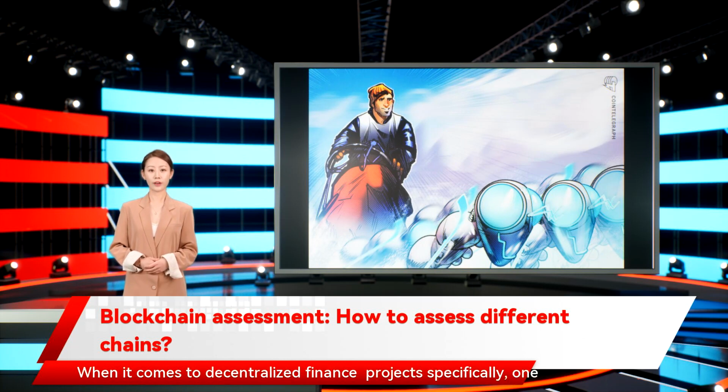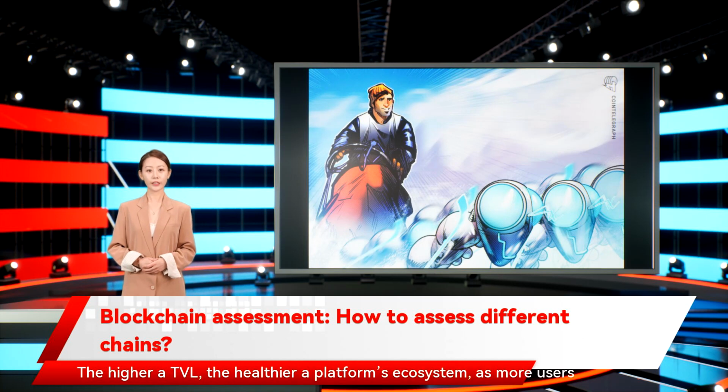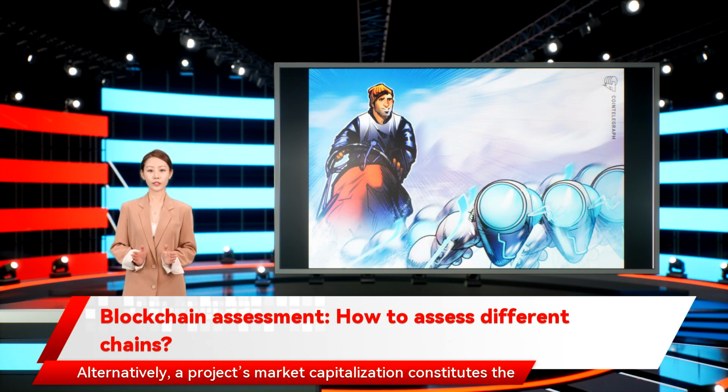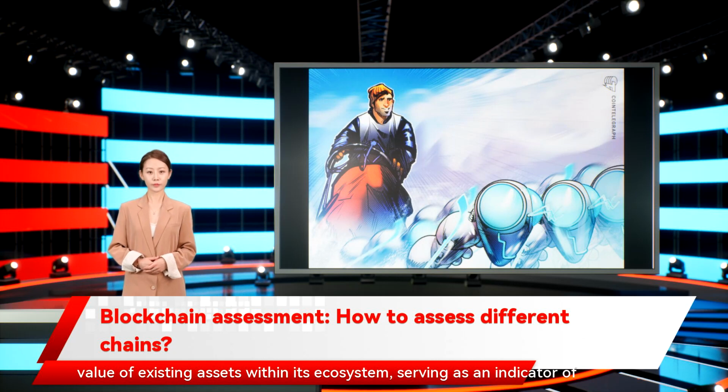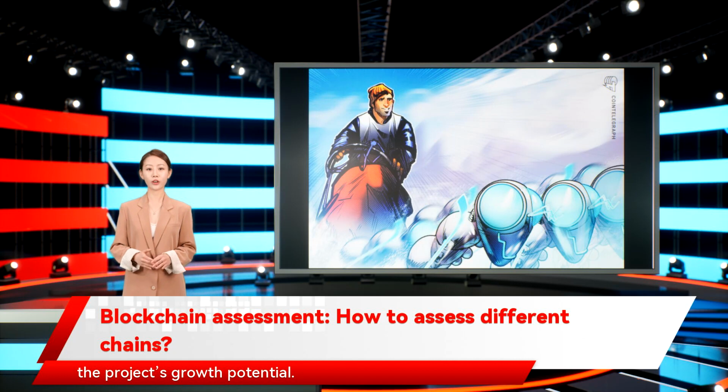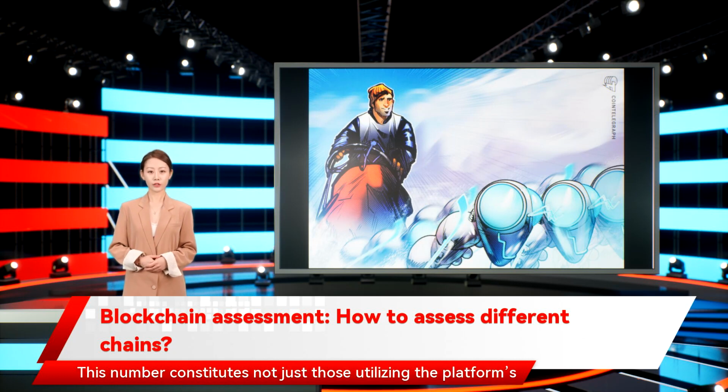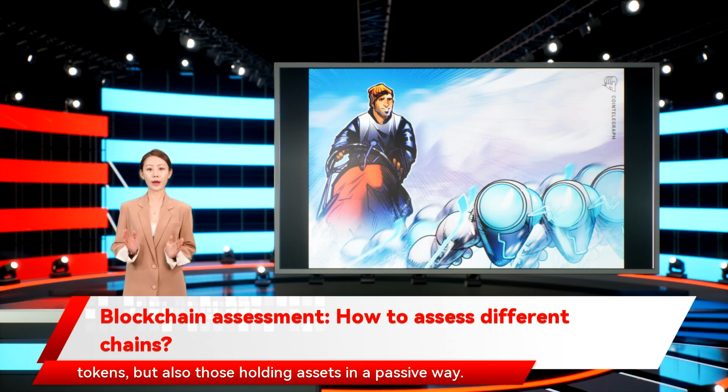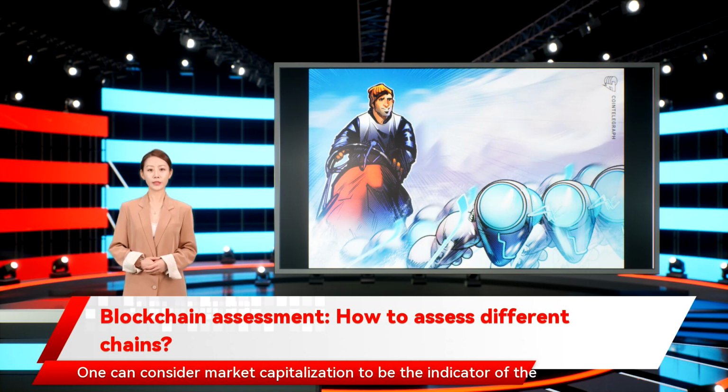When it comes to decentralized finance projects specifically, one vital factor to consider is its total value locked and its market cap. The TVL represents the total amount of all funds locked into a DeFi platform's smart contract. The higher a TVL, the healthier a platform's ecosystem, as more users are taking advantage of its offering. Alternatively, a project's market capitalization constitutes the value of existing assets within its ecosystem, serving as an indicator of the project's growth potential. This number constitutes not just those utilizing the platform's tokens, but also those holding assets in a passive way. One can consider market capitalization to be the indicator of the popularity of a project, while TVL can mark how much money is actually being moved around within its various protocols.